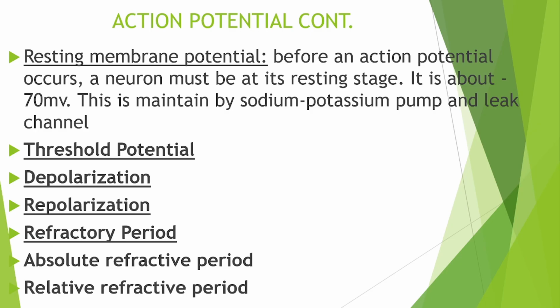Now, which one is called the leak channel? It is that ion channel that remains open in the membrane of a cell. That ion channel that remains open in the cell membrane is what we call the leak channel.